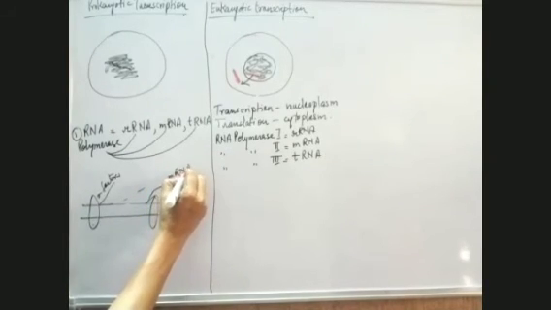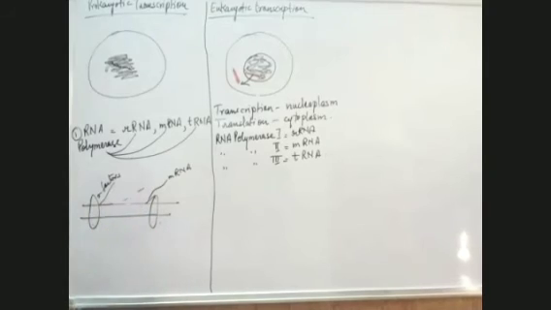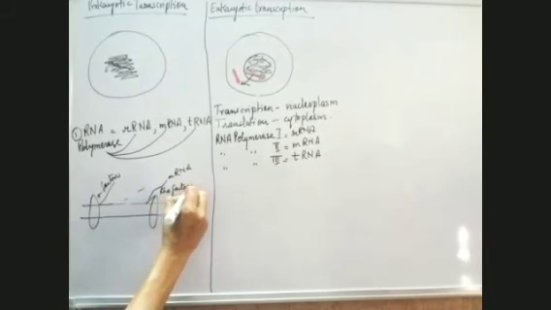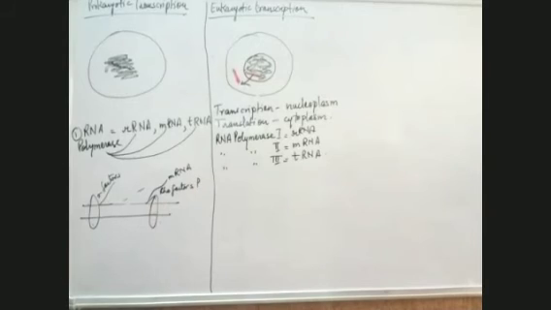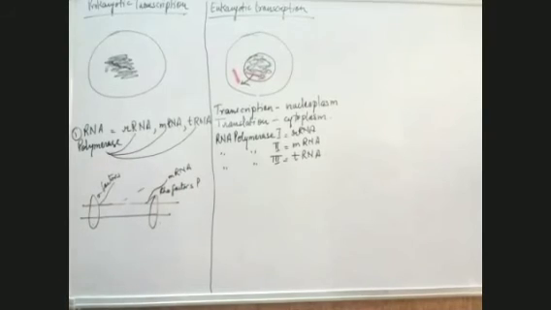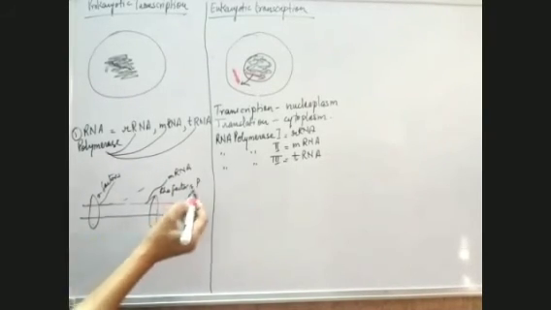When the complete messenger RNA is formed, another factor is required, which is known as Rho factor. This Rho factor ends the process of transcription.